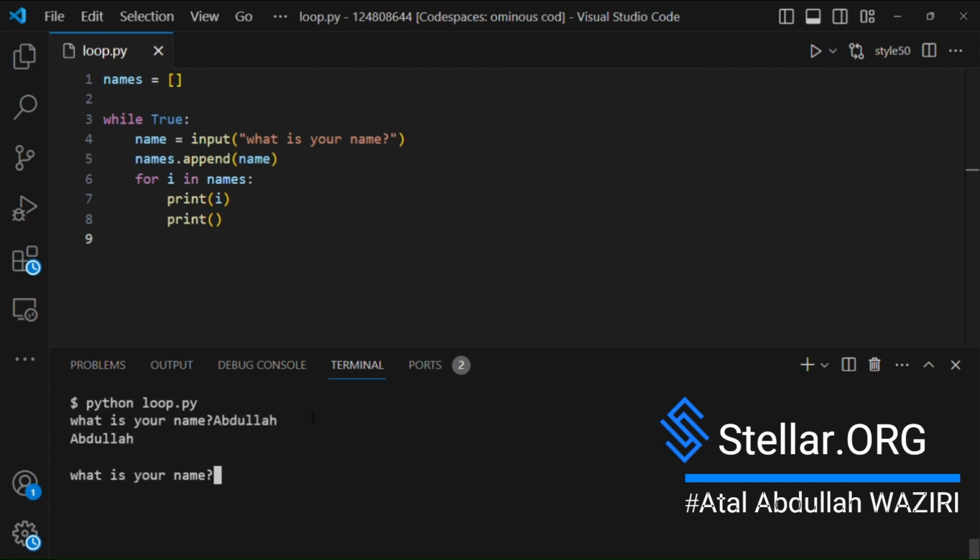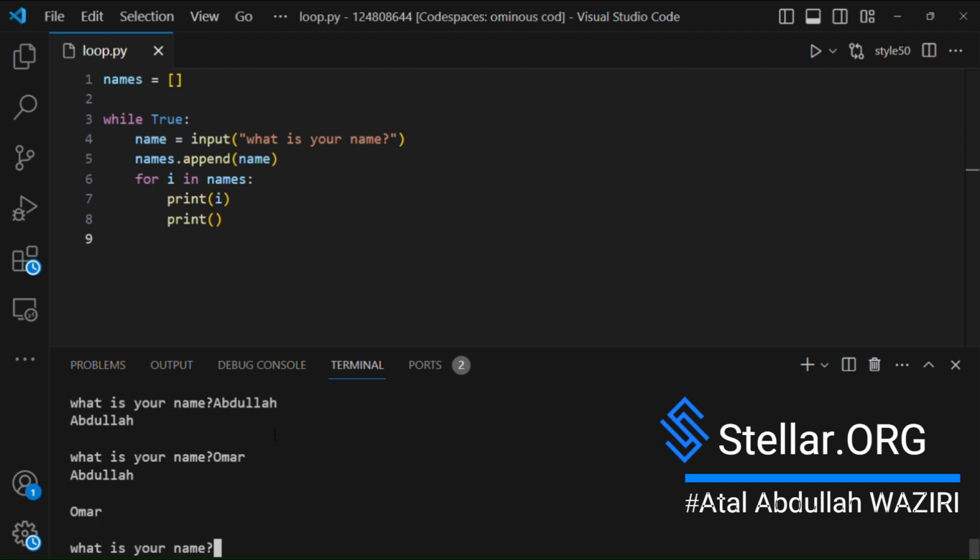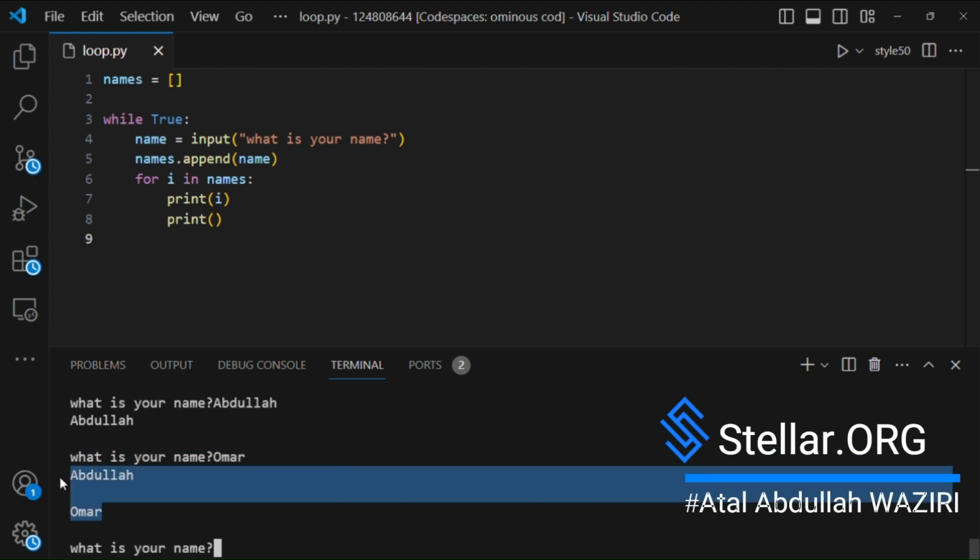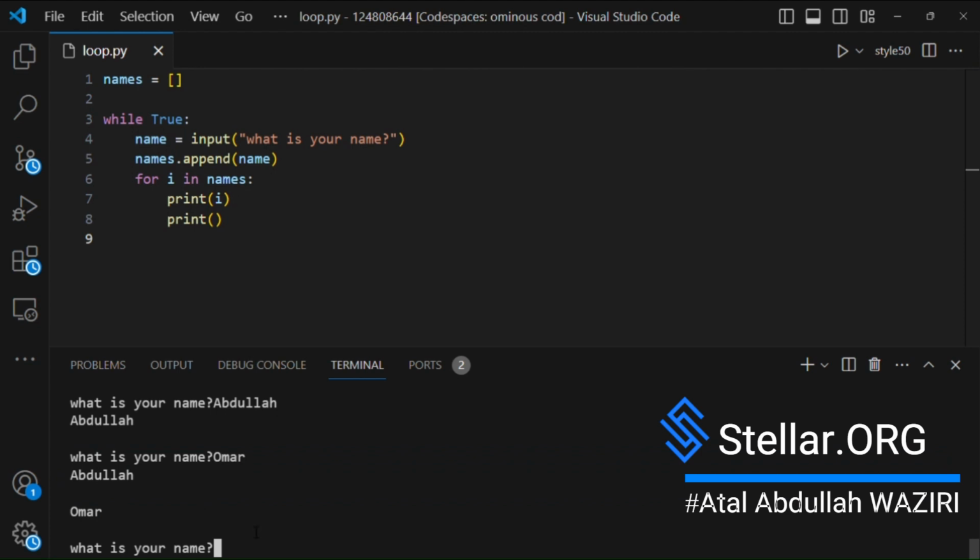You can see it prints Abdullah. Then it again prompts me for a new name. I will type Omar. Now again hit enter. Now you can see it prints both Abdullah and Omar, because in each iteration it appends every name to my list and then prints the entire list again and again.